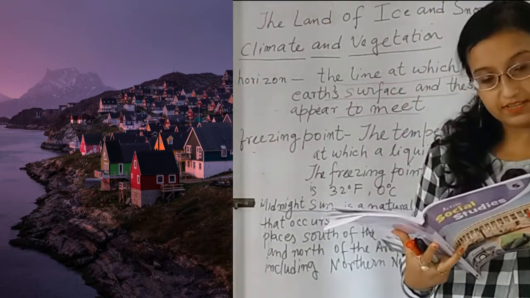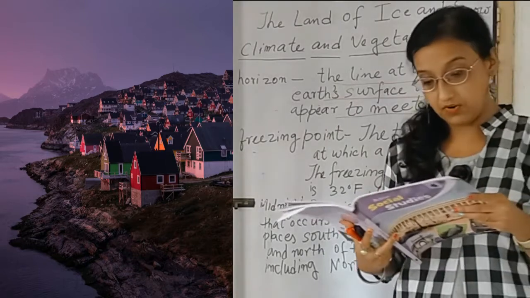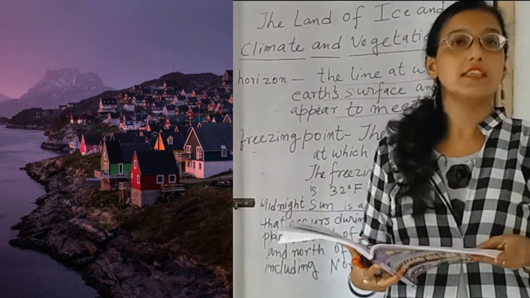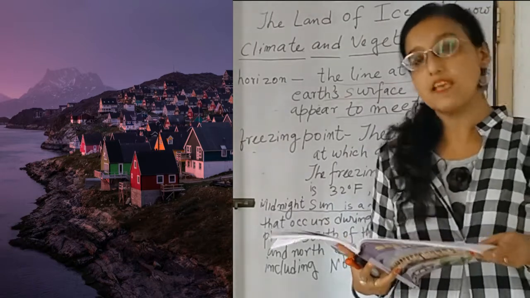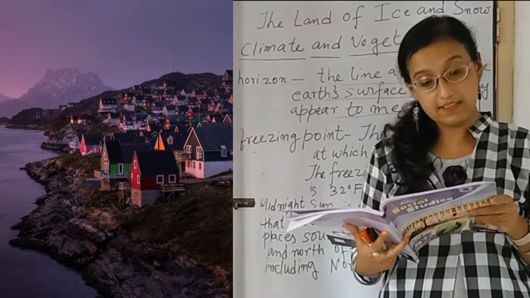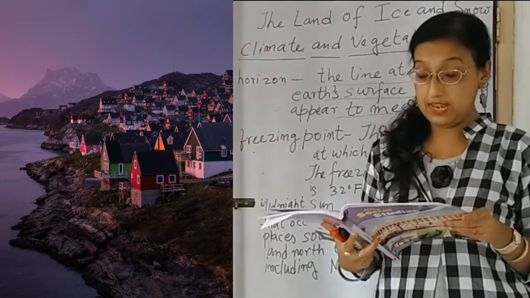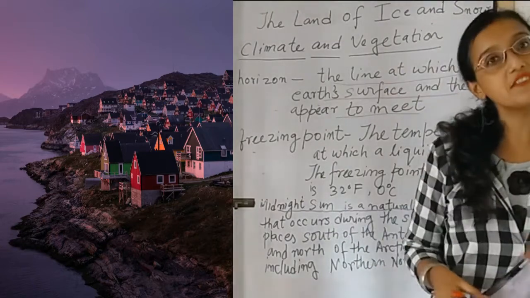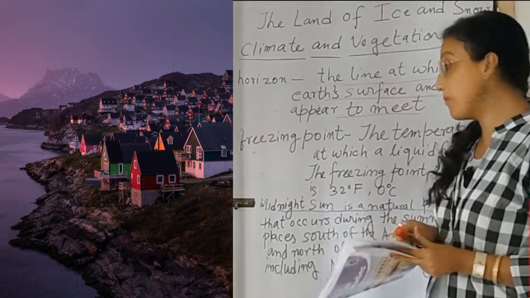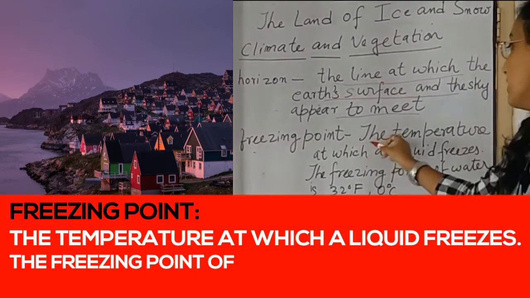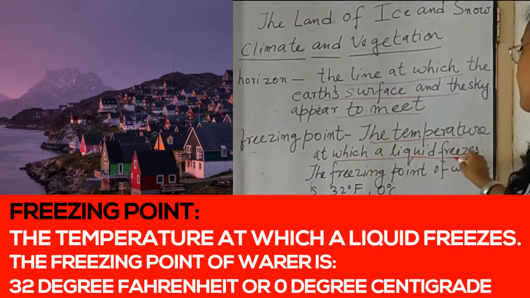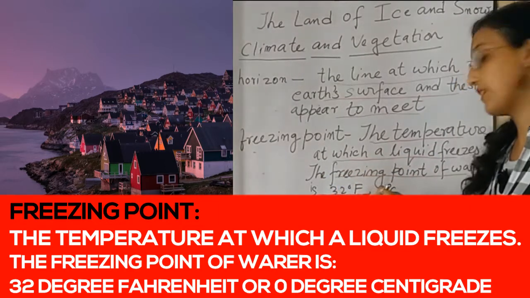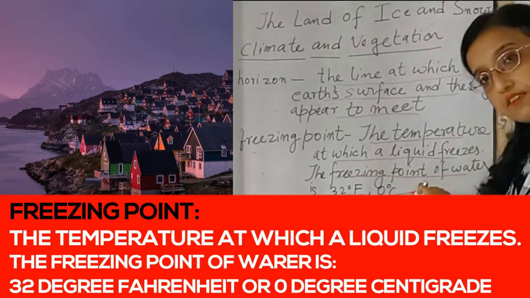During the winter season, the sun does not rise above the horizon. The sun is not seen for several weeks, so the people cannot see the sun for several weeks. There is heavy snowfall as well. The temperature is always below the freezing point. So, what is freezing point, students? Freezing point means the temperature at which a liquid freezes. The freezing point of water is 32 degrees Fahrenheit, that is 0 degrees centigrade.